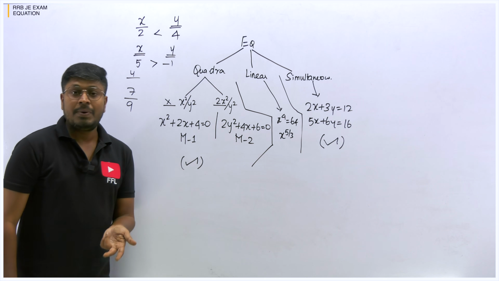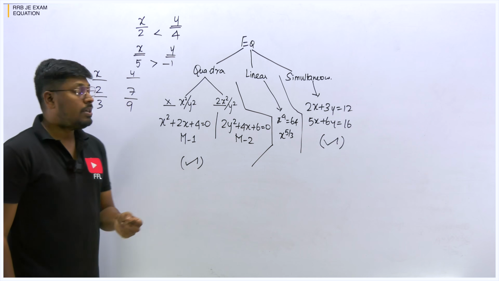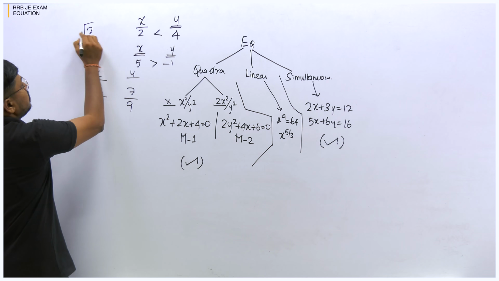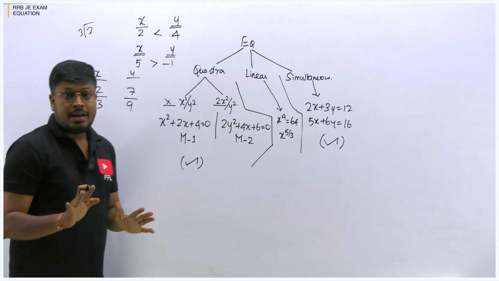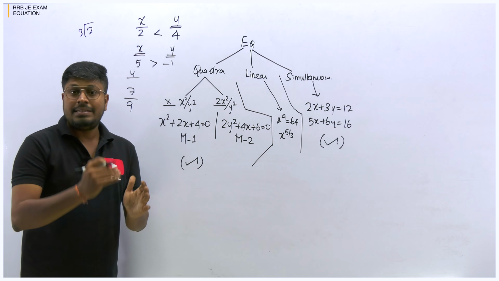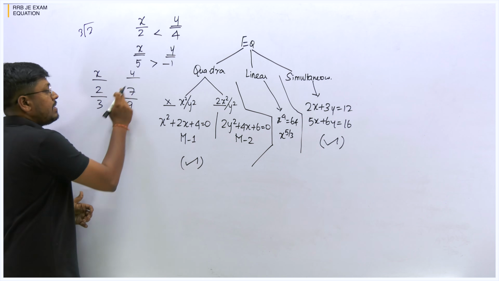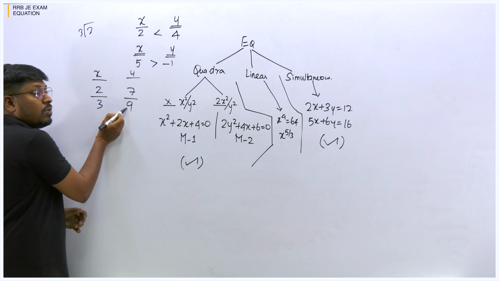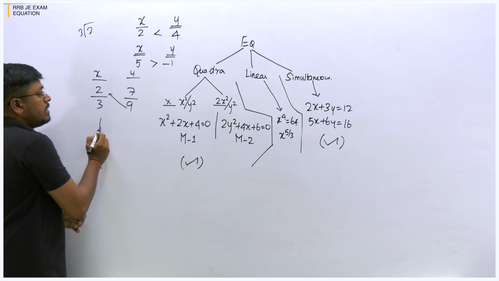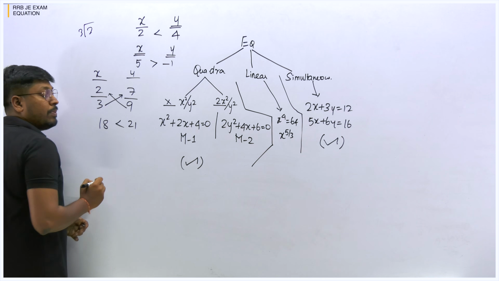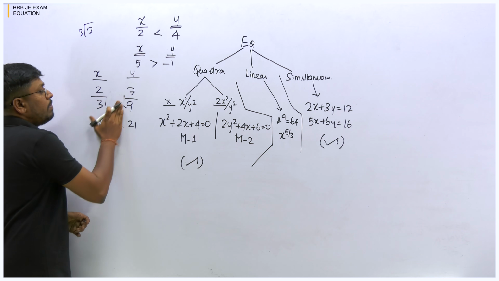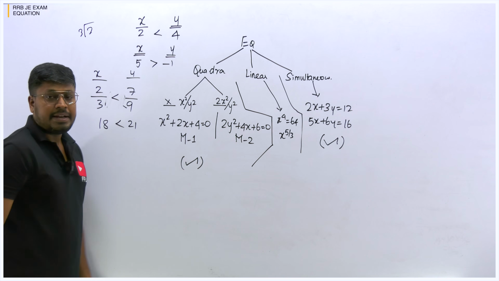So in that scenario, I have explained a small shortcut. Do not divide, don't do 2 divided by 3 and find 0.66 something. Don't do that. If one number is in fraction form like 2 by 3, 7 by 9, what you have to do is cross multiply. 9 into 2 is 18. 7 into 3 is 21. So 18, 21, 21 is greater. So we can say that between 2 by 3 and 7 by 9, 7 by 9 is greater. Right?